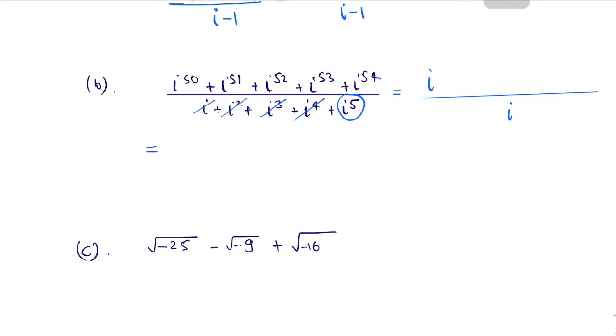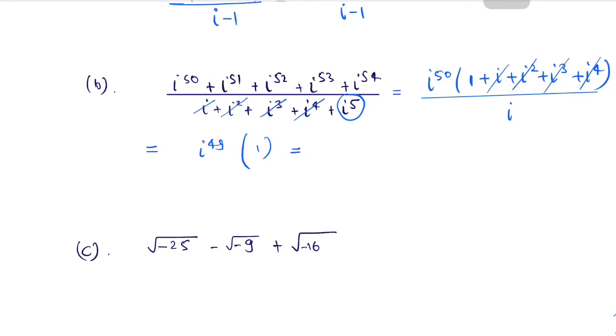In the numerator we can take I to the power 50 as common. So 1 plus iota square plus iota cube plus iota to the power 4. So I square, I power 4 get cancelled, I cube and I get cancelled, so we are left with only 1.